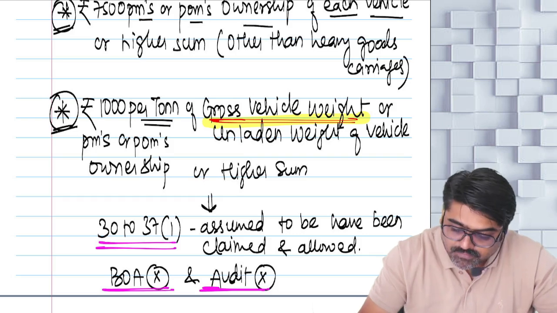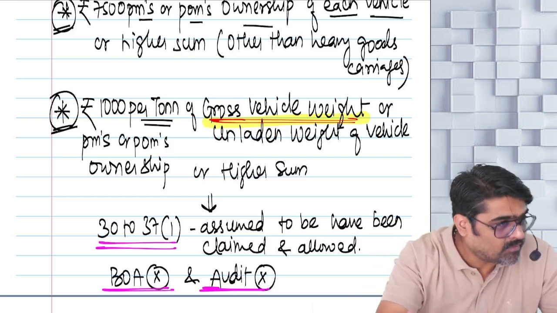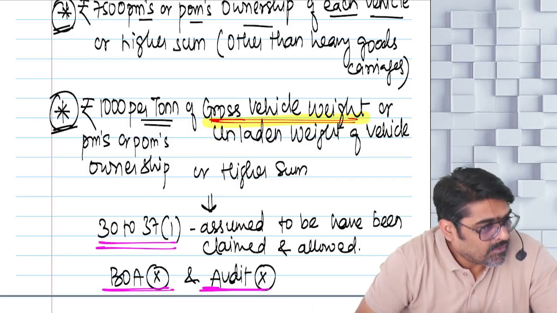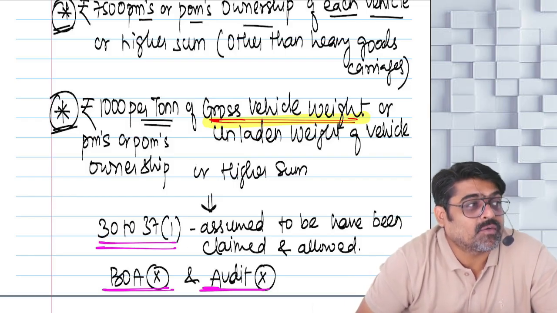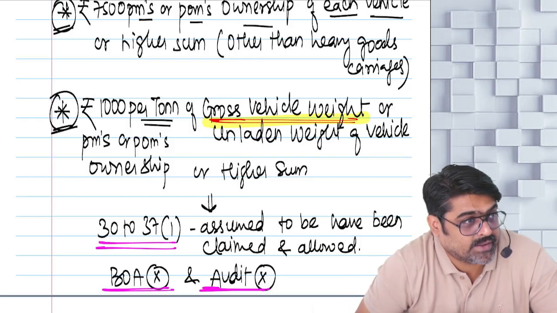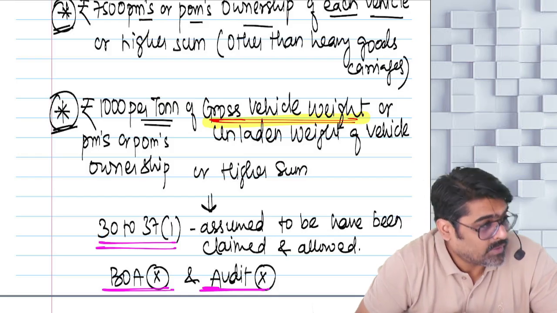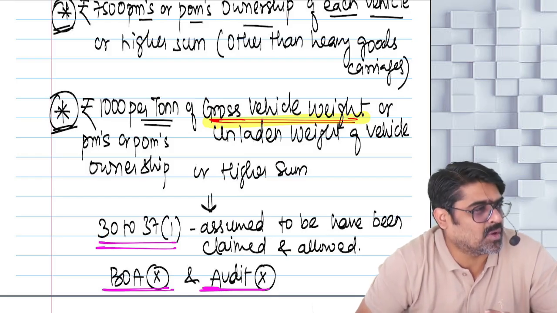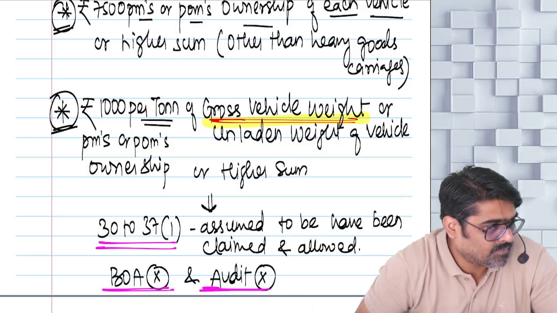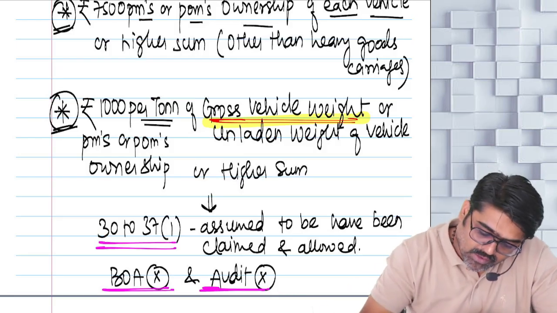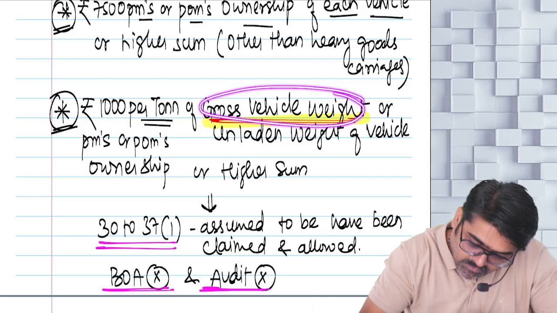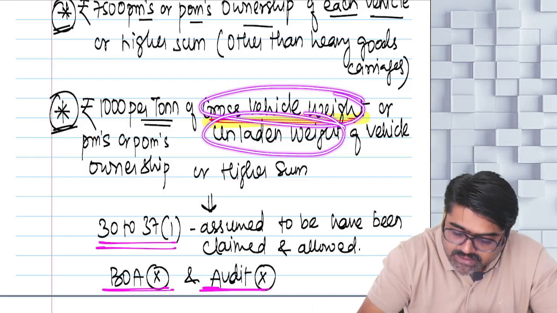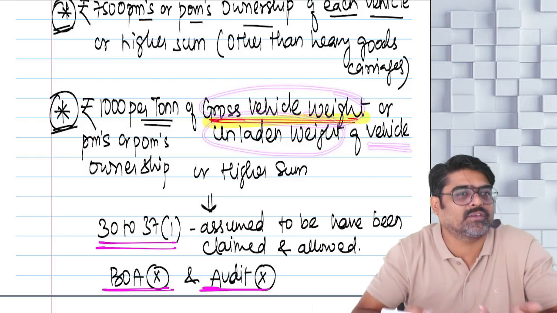So first of all, what is a heavy goods vehicle? Heavy goods vehicle is a vehicle whose gross vehicle weight, or in some cases it is also known as unladen weight. So you have to see what? Gross vehicle weight or unladen weight of the vehicle. Now what is this?